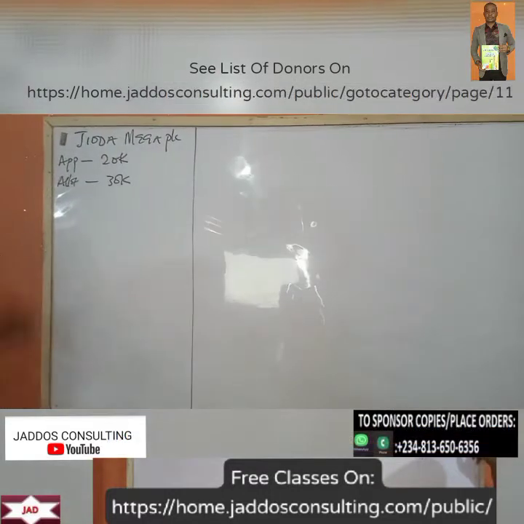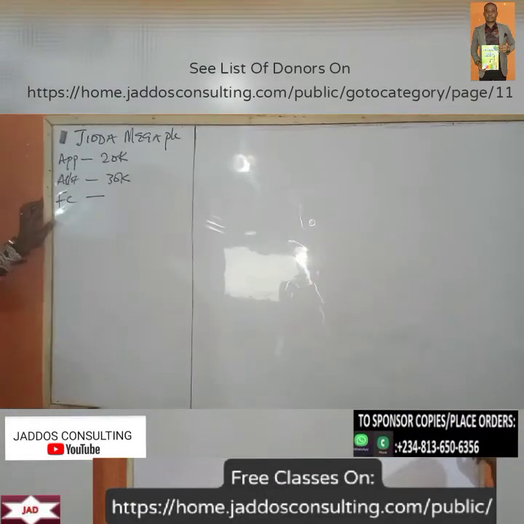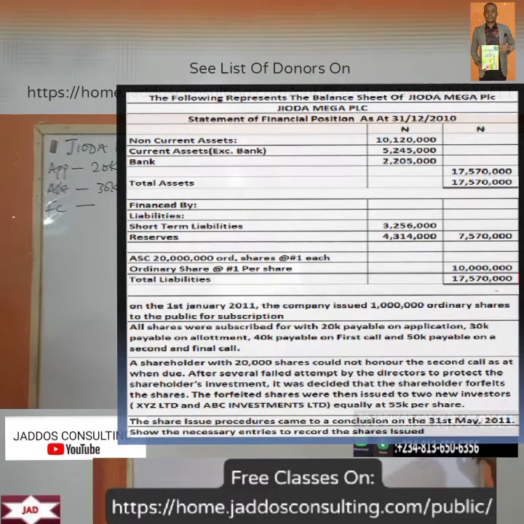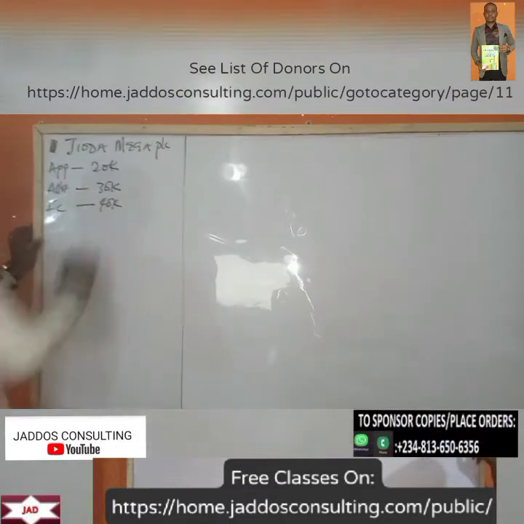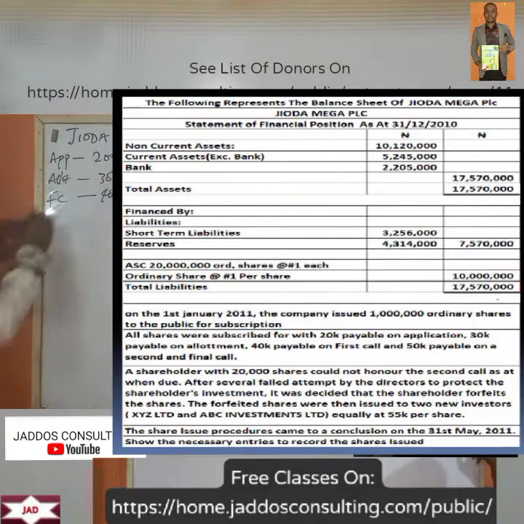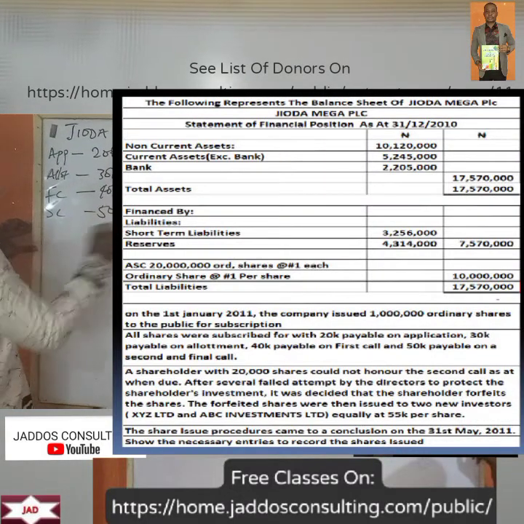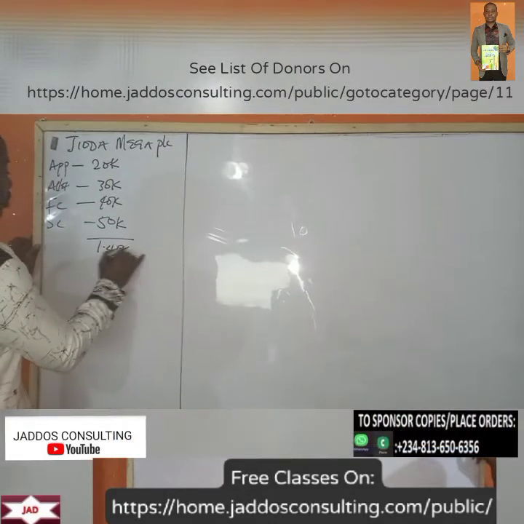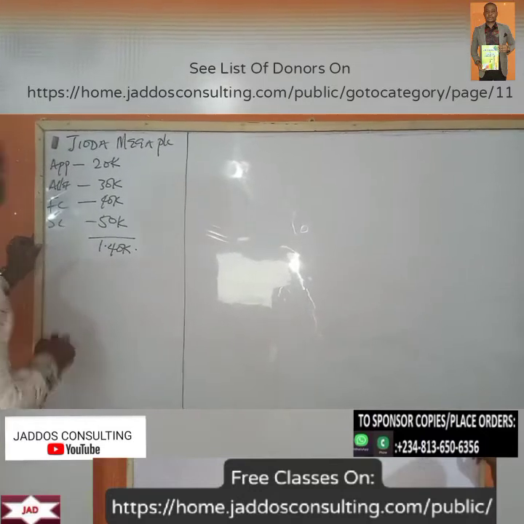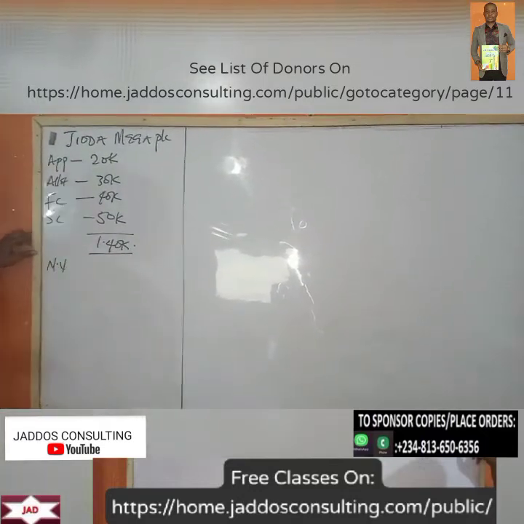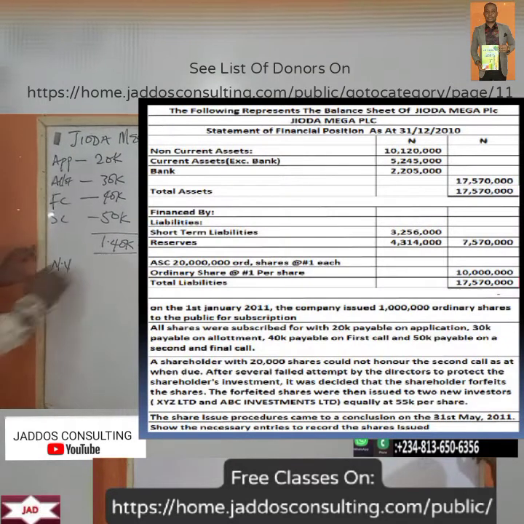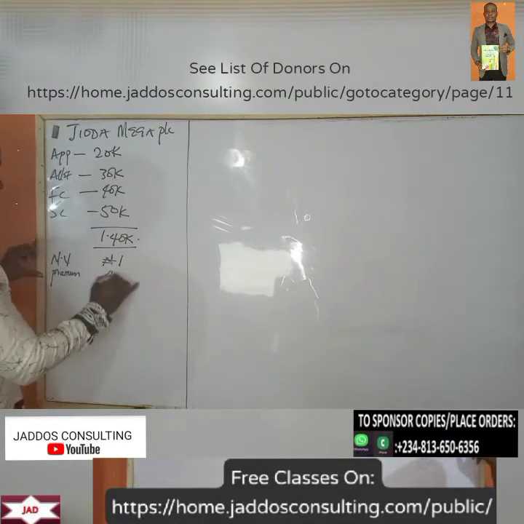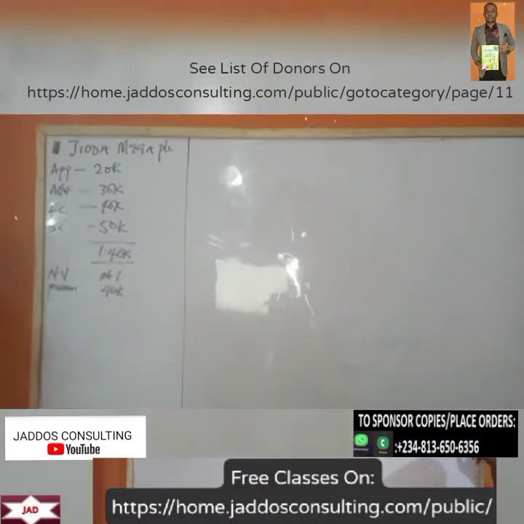Then first call. What's the first call there? 40 kobo. What do we have now? Second call, 50 kobo. So if you add up, what do you have there? This is 50, that's 1.40 kobo, right? So nominal value, according to the question, 10 million ordinary shares issued at 1 naira. And that means there's a premium here of how much? 40 kobo.